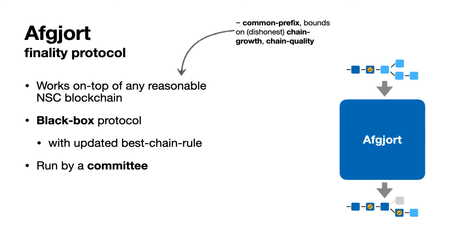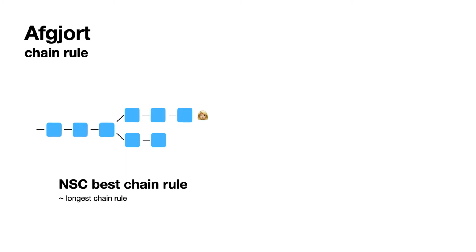So what about this updated chain rule? Well, actually it's quite a natural thing. As we say, we start with some Nakamoto-style blockchain which has the best chain rule. I mean, roughly translated, that's select the longest chain, right?